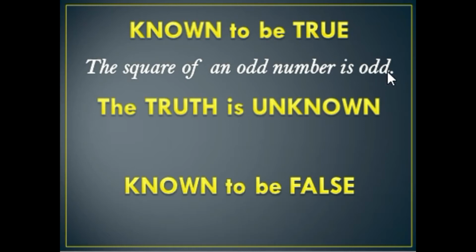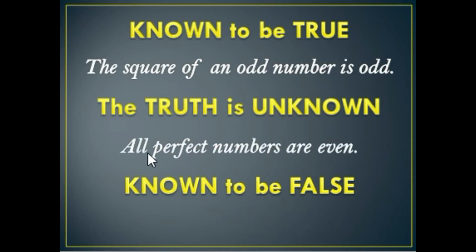If the statement is all perfect numbers are even, here the truth is unknown because if you say 25, that is a perfect number and the number is odd. If 9, the number is odd. If 16, that is a perfect number and the number is even.